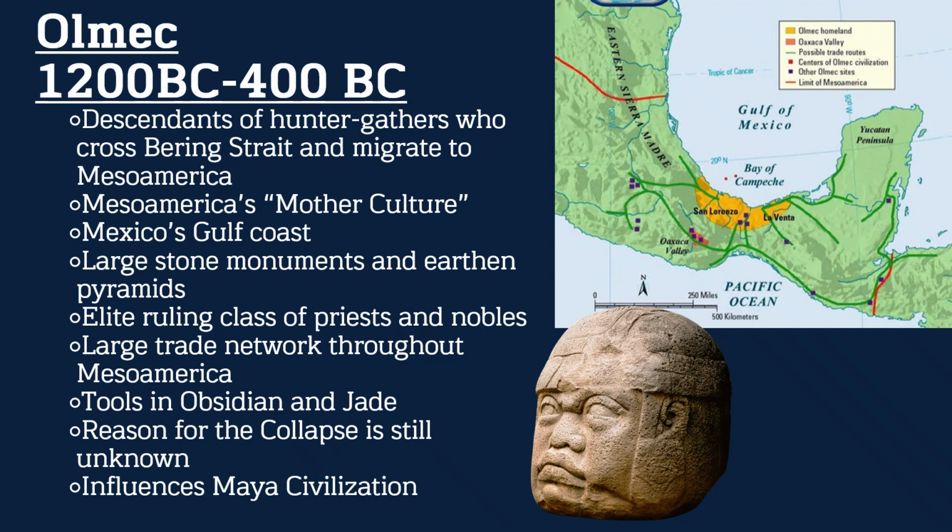One of the first ancient American civilizations that come up and that we have records of is the Olmecs, ranging over 800 years from around 1200 BC to 400 BC. These are descendants of the hunter-gatherers who crossed the Bering Strait and migrated south into the region known as Mesoamerica. This, of course, being the mother culture. Settling along Mexico's Gulf Coast, they are known for creating the large stone monuments, the stone heads and earthen pyramids that we find throughout Central America and Mesoamerica.